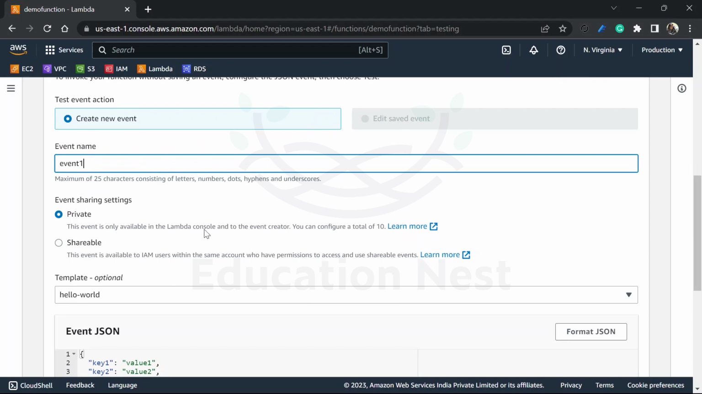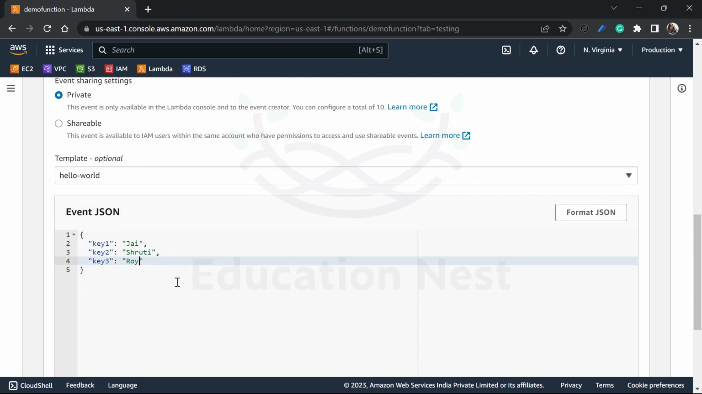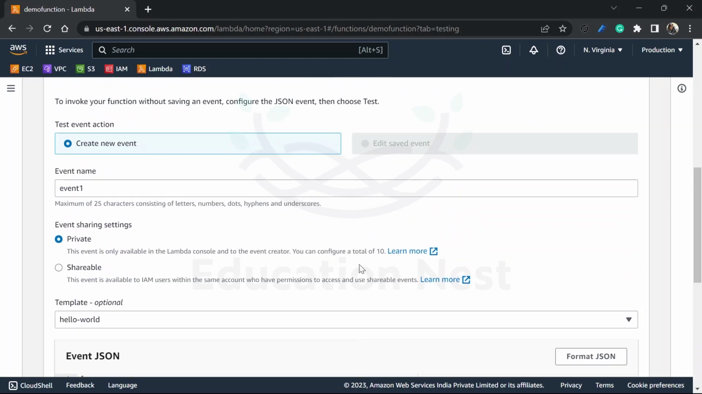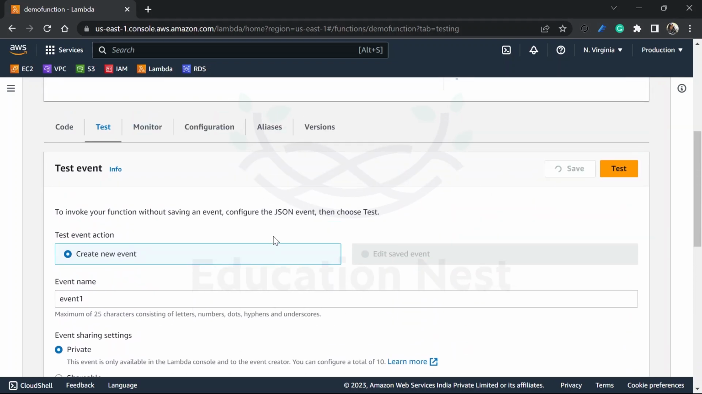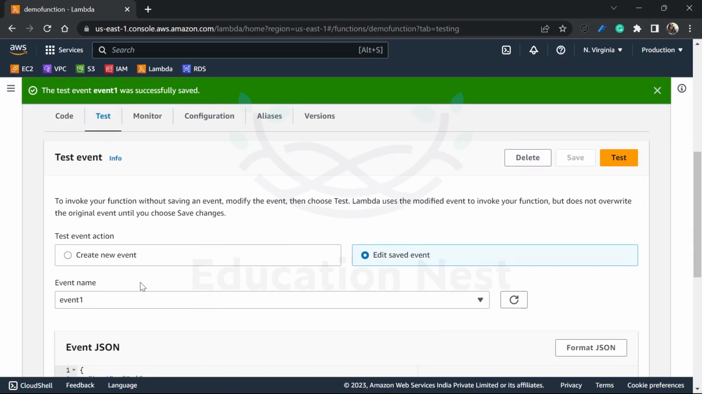The event will be a private event, and it is the hello world template that we have. Into this, we have to give the values over here. So let's say I'm giving the values Jay, Shruti, and Roy. If these are the 3 values I'm giving, we have to save this test event. Once it is saved, we can select this event and click on test.